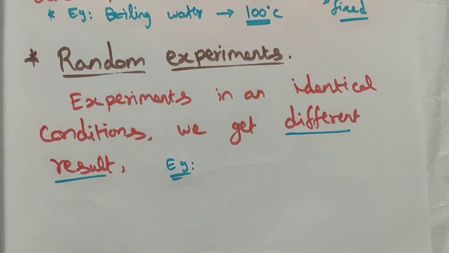In an identical condition, with fixed time and starting point, Usain Bolt beat Justin. Then in another race, Justin beat Usain Bolt also, right? Both started from the same starting point, but the result was different. Once Bolt wins, another time Justin wins. This is a random experiment.